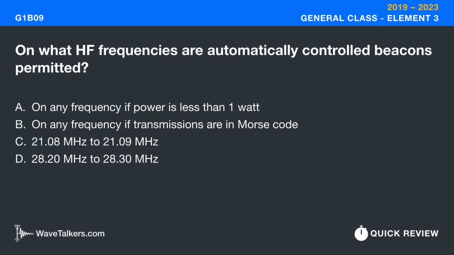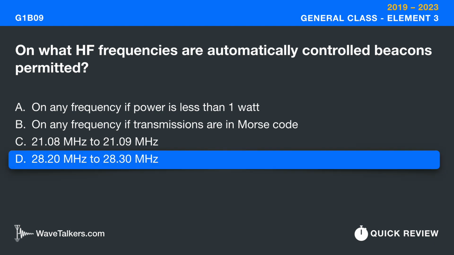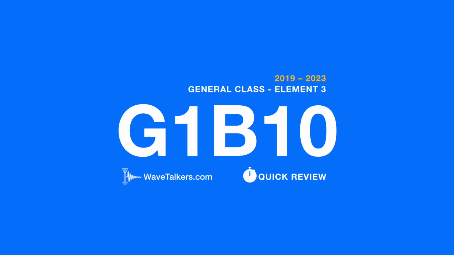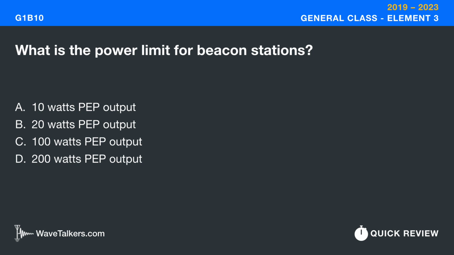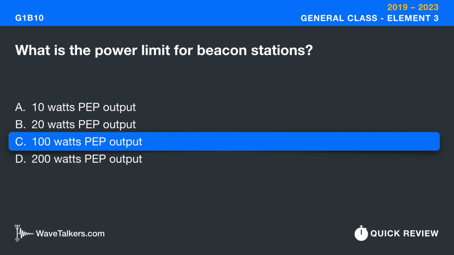On what HF frequencies are automatically controlled beacons permitted? 28.20 MHz to 28.30 MHz. What is the power limit for beacon stations? 100 watts PEP output.